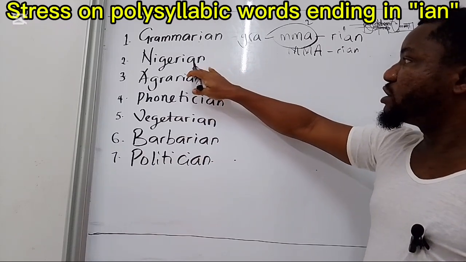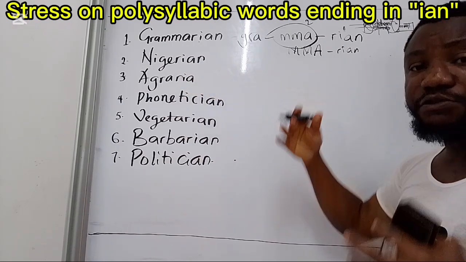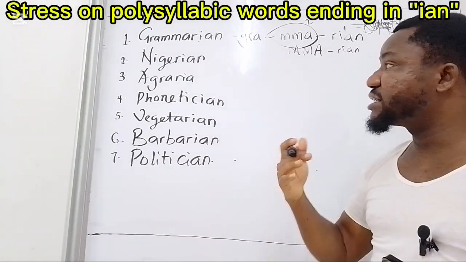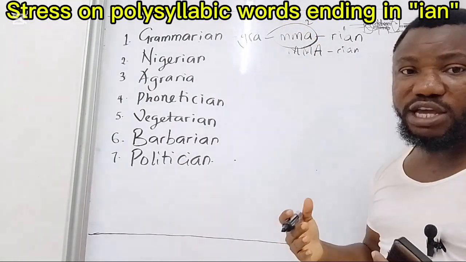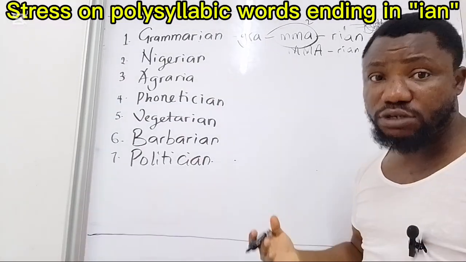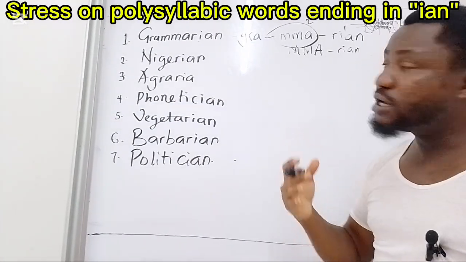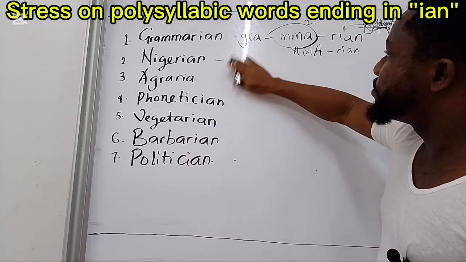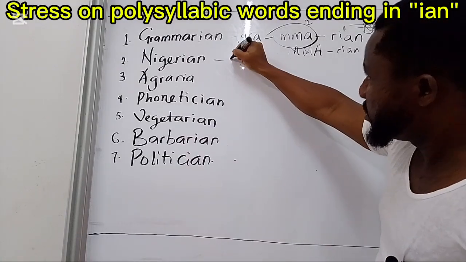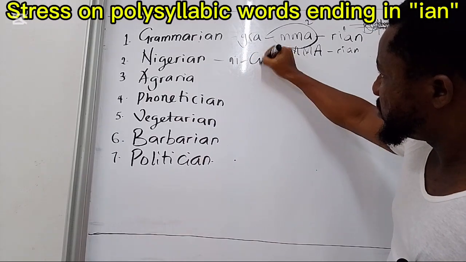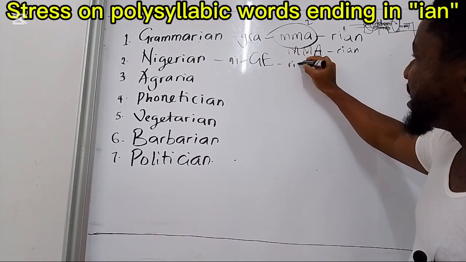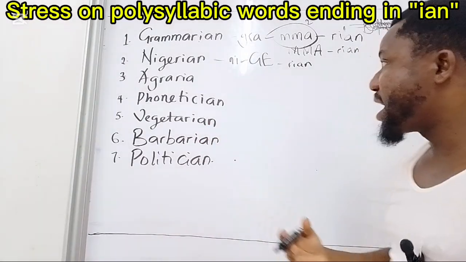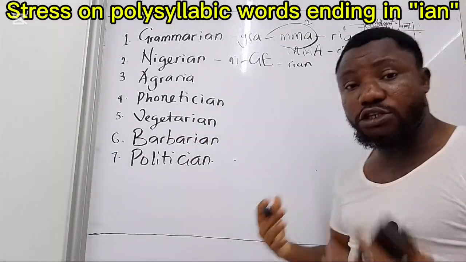This applies to number 2. The stress falls on G. Nigerian. Nigerian. Not Nigerian. It's a Nigerian politician. It's not Nigerian politician. It's Nigerian politician. Nigerian. So this is how this goes. So that is that about the Nigerian. A Nigerian bag, a Nigerian billionaire, a Nigerian teacher.